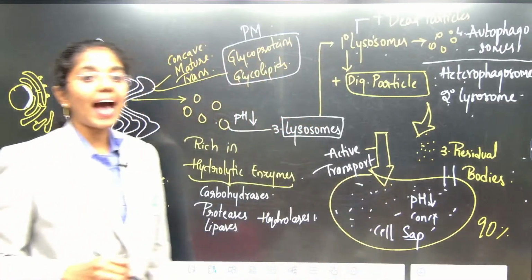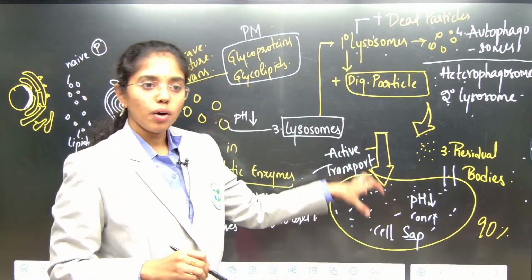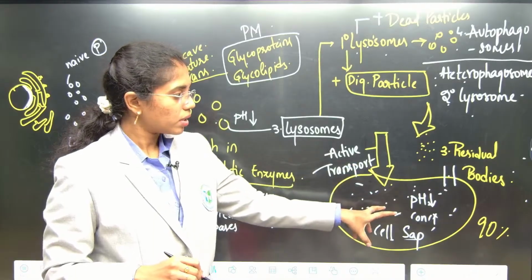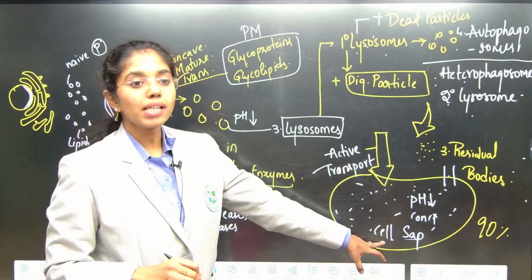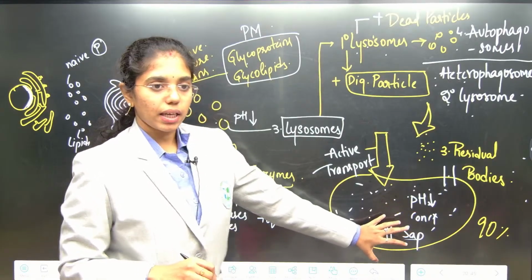Okay, it is via active transport. The molecules are being transported to the vacuole and dumped inside here, which is addressed as cell sap. Okay, everything is clear, right?